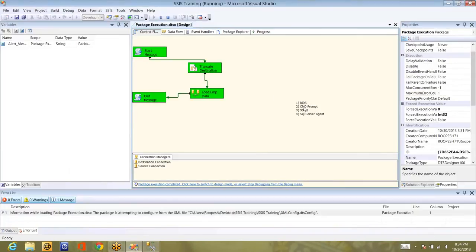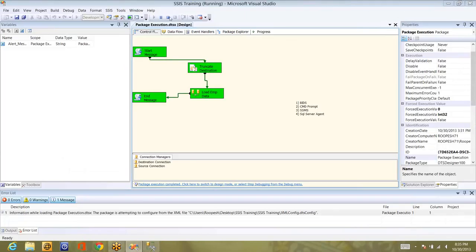The command prompt. SSIS has provided utilities like DTExec. We worked a lot on the DTUTIL utility, right? DTUTIL, right? Now DTExec and DTExecUI, we are going to see these two options now. It is similar to DTUtil, where you have to write the commands in the command prompt and it will execute it.